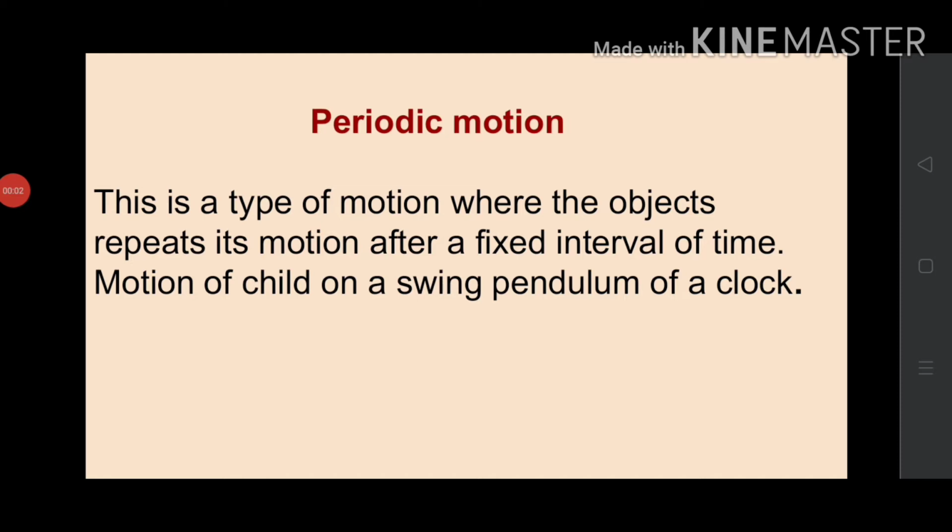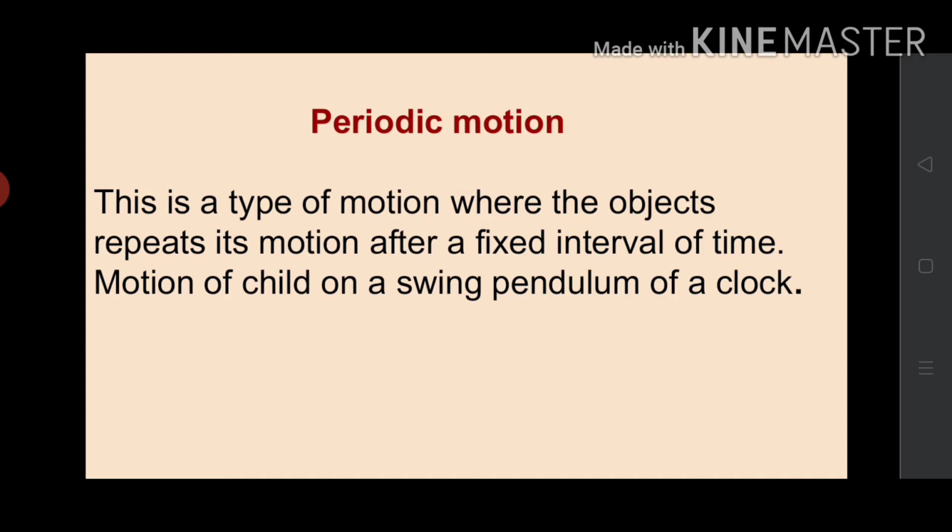Third type of motion is periodic motion. You know that in some cases the object repeats its motion after some time. This motion is called periodic motion. Okay, that is, it is a type of motion where the object repeats its motion after a regular interval of time.